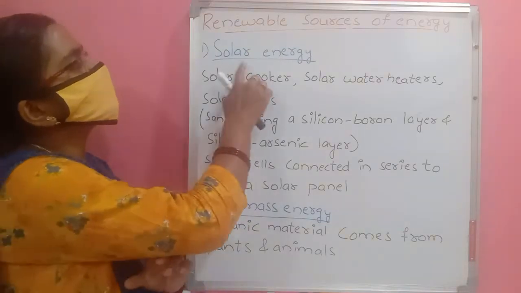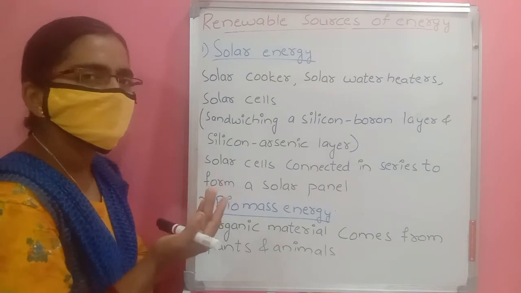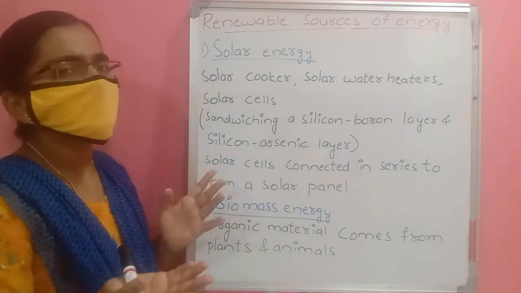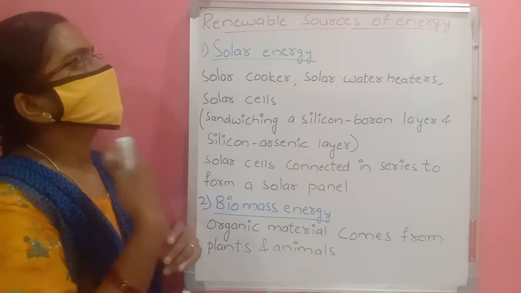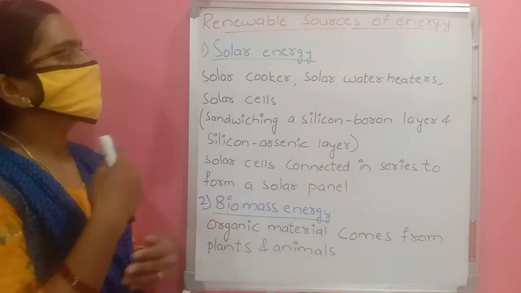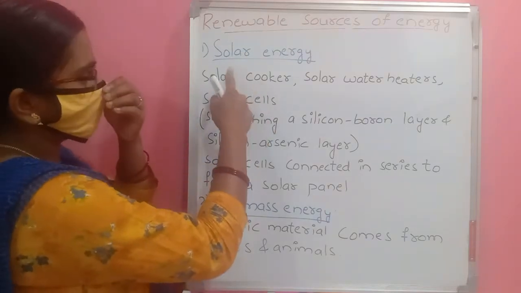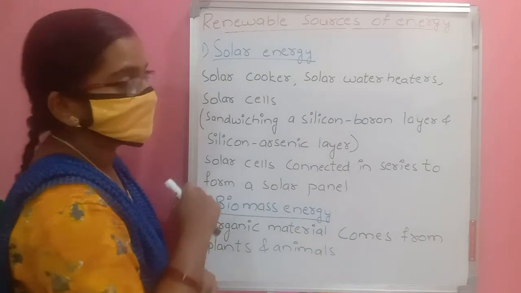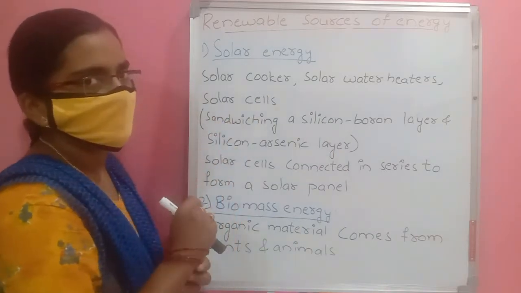In that, the first one is solar energy. Solar energy means energy from the sun. Continuously, every day we get energy from the sun. So that is a renewable source. It won't be exhausted. By using solar energy we use solar cookers, solar water heaters and solar cells. Nowadays we are using all these.